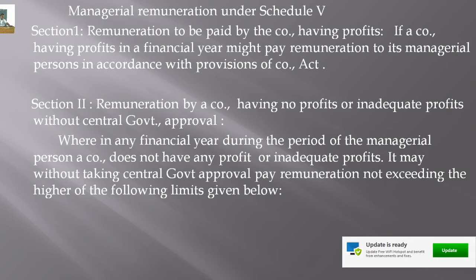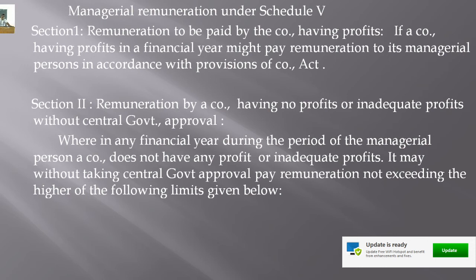Sufficient profit. In the case of sufficient profit, as we have discussed earlier, the company has sufficient profits, the remuneration should be payable as per the provisions of the Companies Act. What are the provisions the Companies Act states when the company has a sufficient amount of profit, right? The maximum amount of remuneration payable by the company to all managerial personnel is not more than 11%, and depending upon the number of managerial personnel, the remuneration payable also changes. That is in accordance with the provisions of the Companies Act.